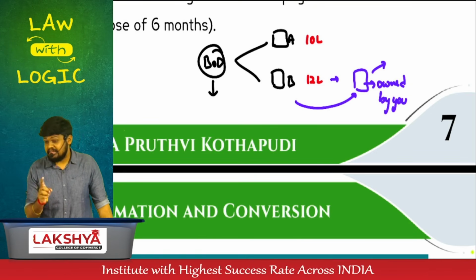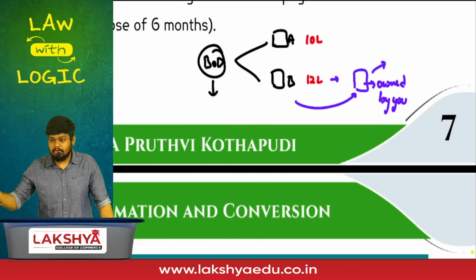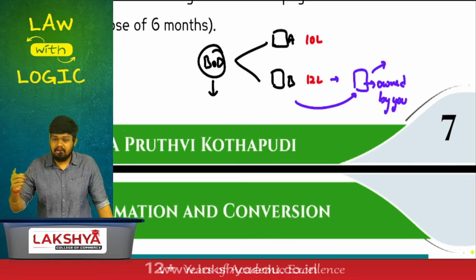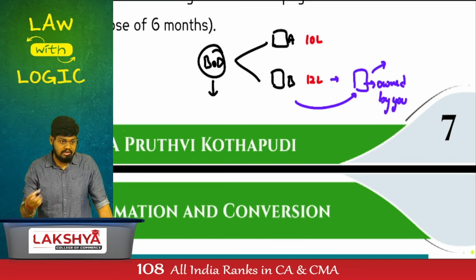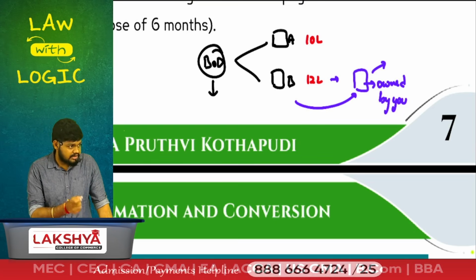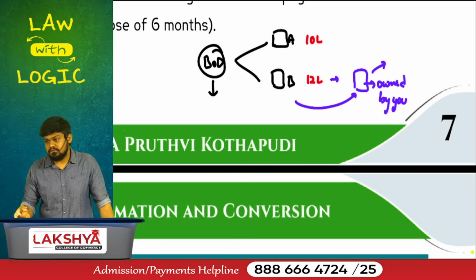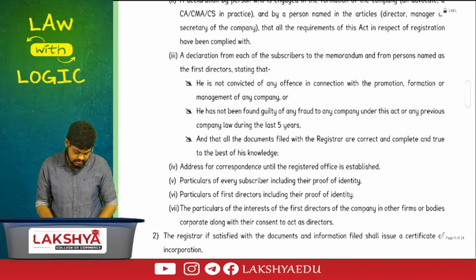very careful word, entity. It can be a partnership firm in which I am interested. It can be a sole proprietor in which I am interested. It can be a company in which I am interested. I don't use the word company, I use the word entity. Who is having interest? Is having interest in an entity. He will disclose it to the company, and this disclosure is also being filed with this CRC here.